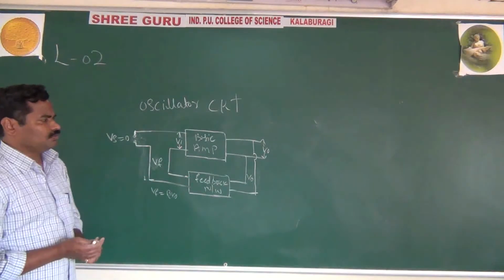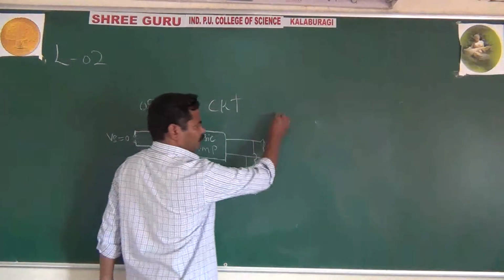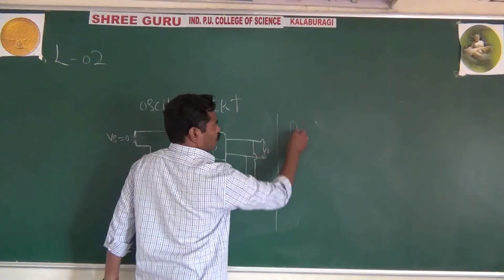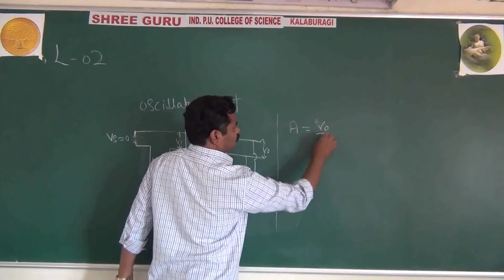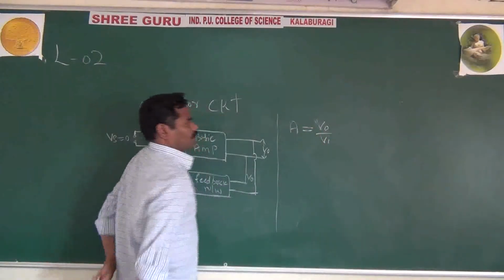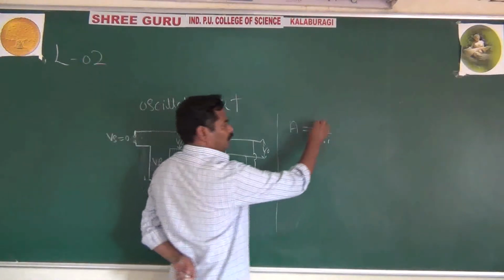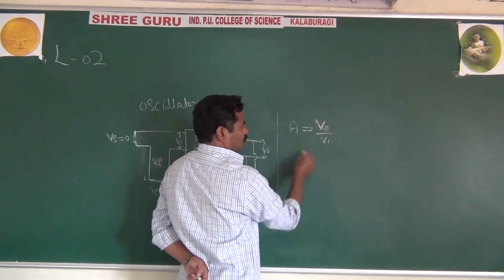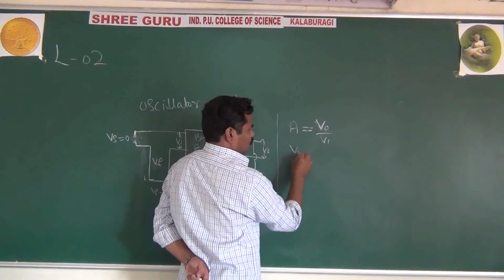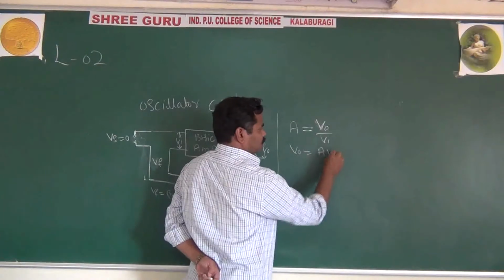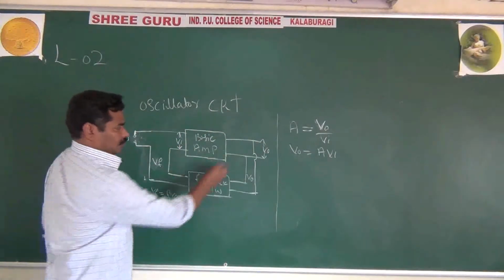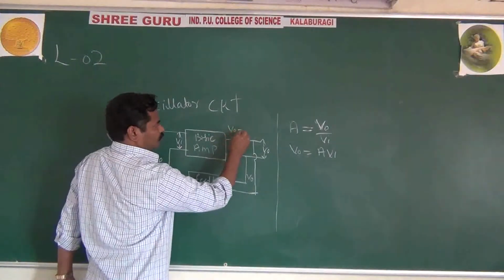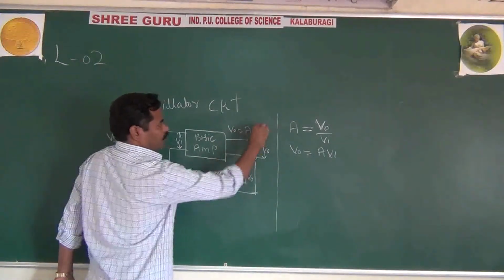As usual, we know the open loop gain A is equal to V0 by Vi, so V0 equals A into Vi.